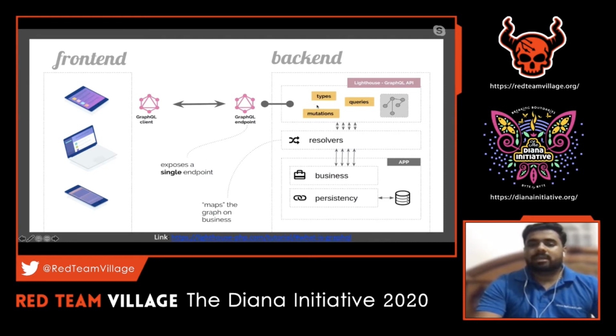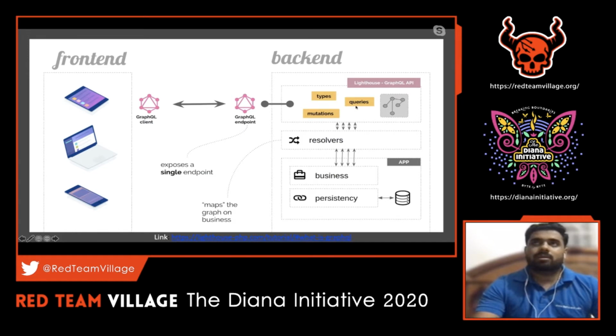We have already discussed that it will consist of queries, mutations, and subscriptions. Subscription is not shown here. So queries, mutations, and types, we will talk about these types later. Queries can be some get operations, and mutations can be some state changing activities. When this request reaches the backend, there is something called resolvers. These resolvers play a major role with respect to GraphQL.